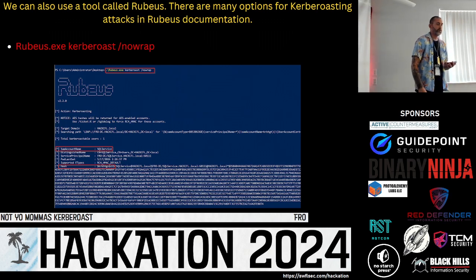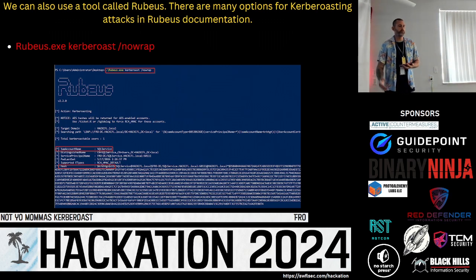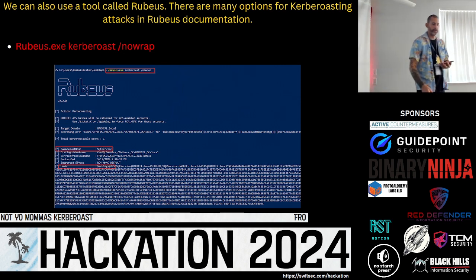Rubeus is another PowerShell tool that we use. I like Rubeus. Look how easy it is. It's simple: Rubeus.exe kerberoast /nowrap. Done. It pulls down the service name, the SAM account name, and the hash for us that we can copy and paste into a file to then crack.